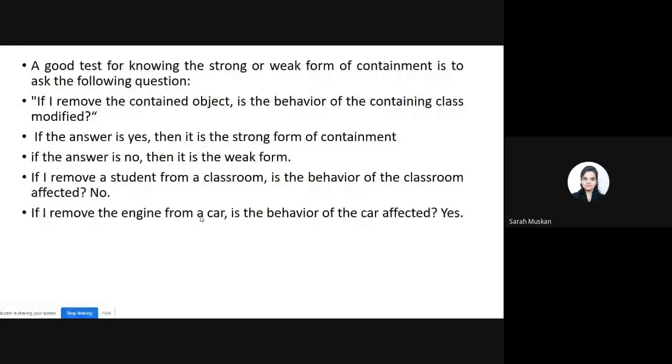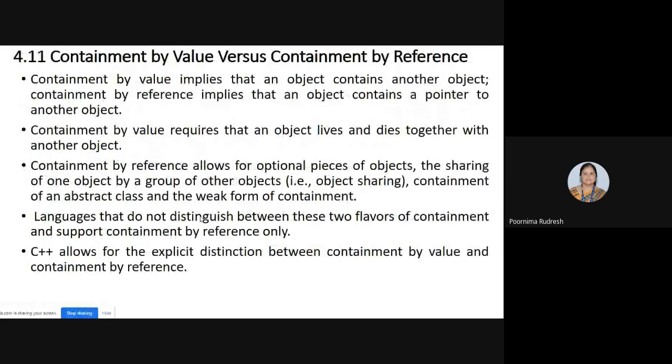No, ma'am. No? Okay. We'll move on to the last topic of the chapter, called containment by value versus containment by reference. So here we'll see the containment by value and containment by reference. First we'll see what is containment by value. Next we'll see what is containment by reference.